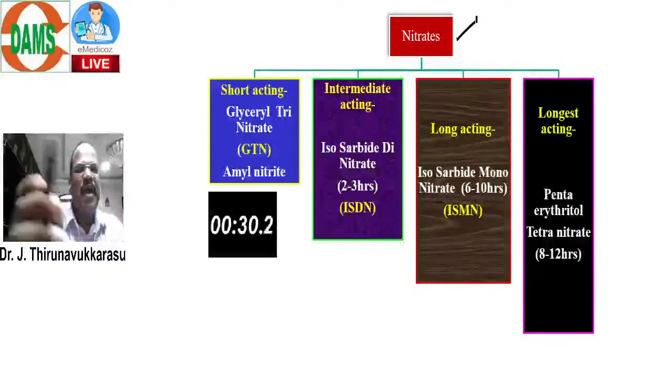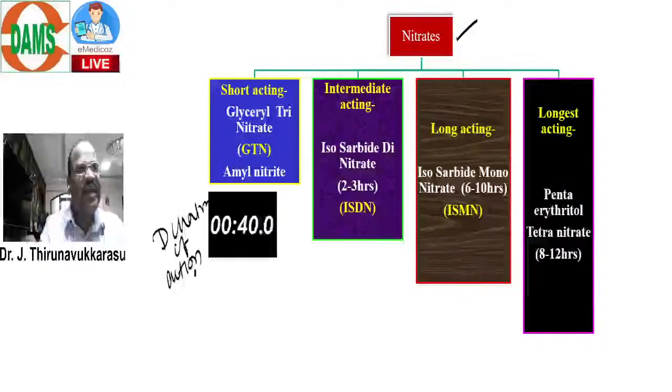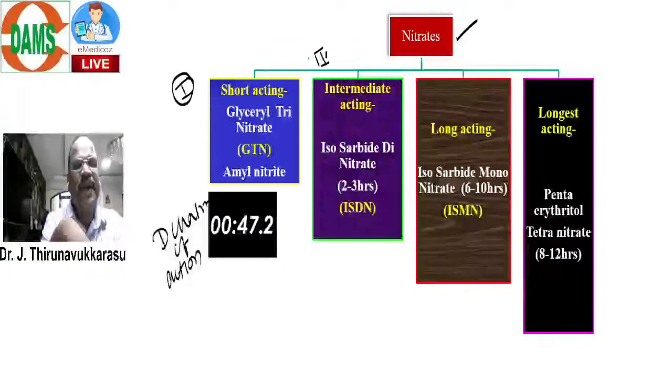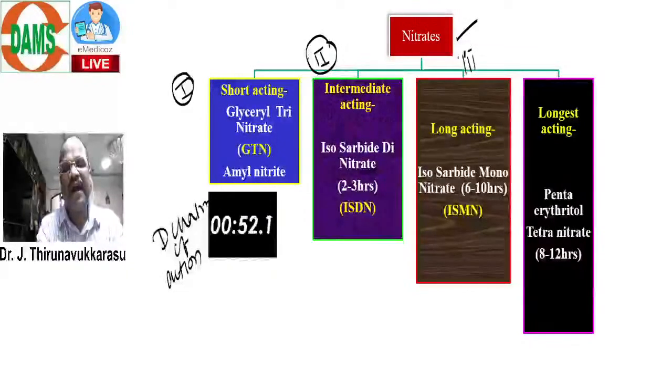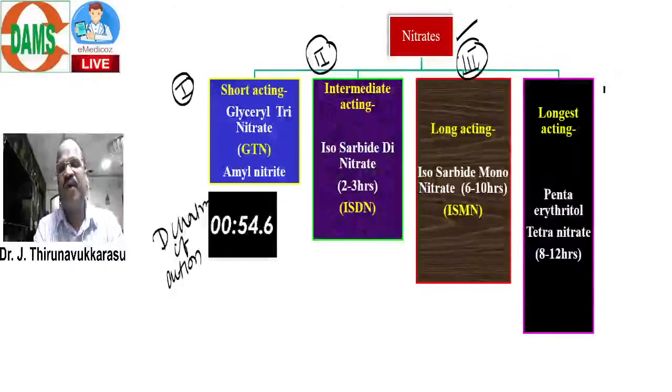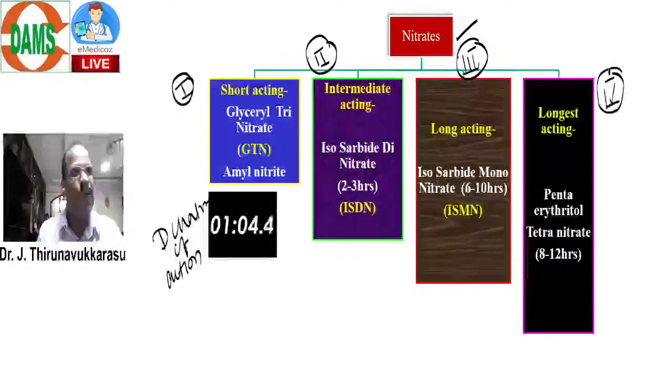For example, based on duration of action, we are classifying nitrate into short-acting nitrate. Number 2, intermediate acting nitrate. Number 3, longer acting nitrate. And number 4, longest acting nitrate. Like that, we are classifying nitrate into 4 important classes based on duration of action.